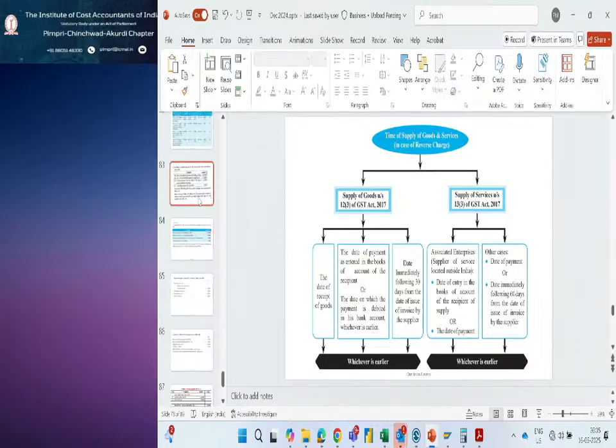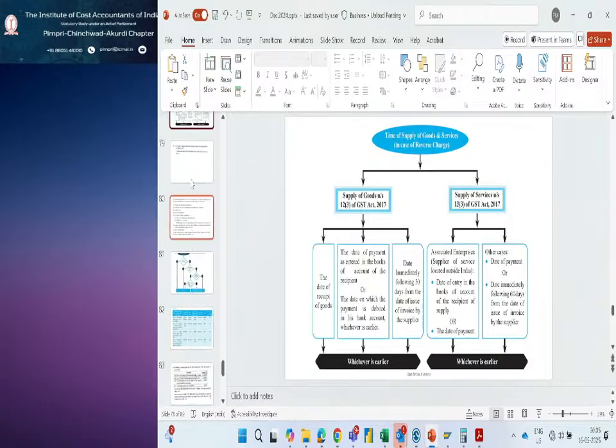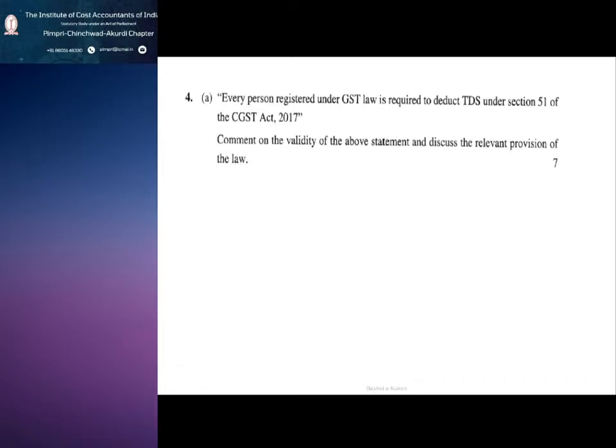So in the question, what they are saying here: every person registered under GST law is required to deduct TDS. Okay, so I am registered under GST. So whatever invoices I receive, I deduct some 2%, 10%, some TDS amount, and the balance amount only I release to my supplier.